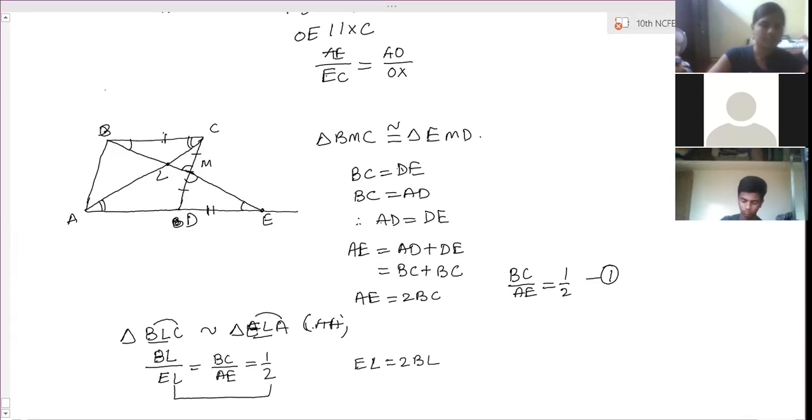Clear? Is this clear? First you have to prove congruency, then find the ratio of BC and AE, and then similarity.